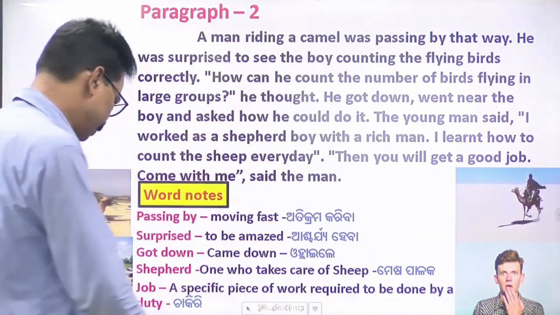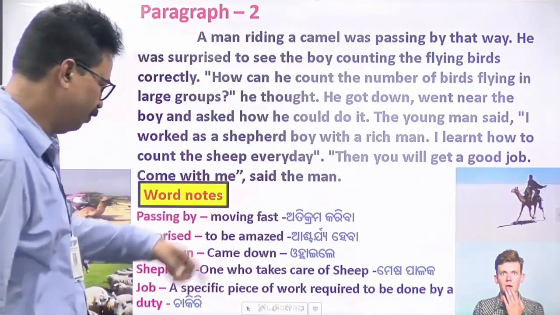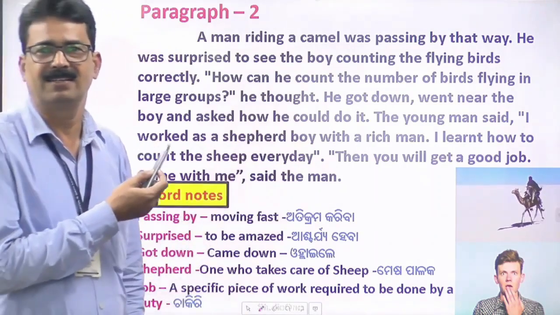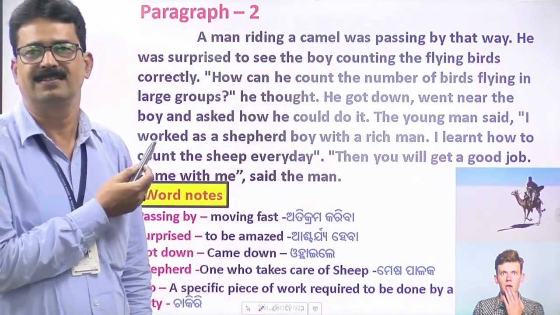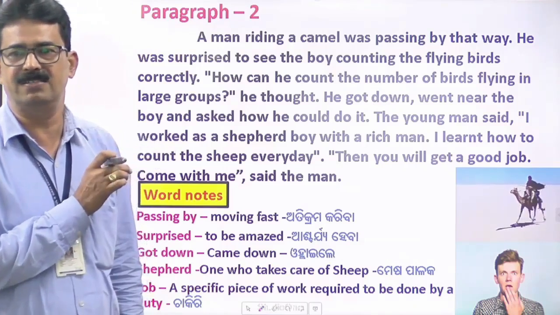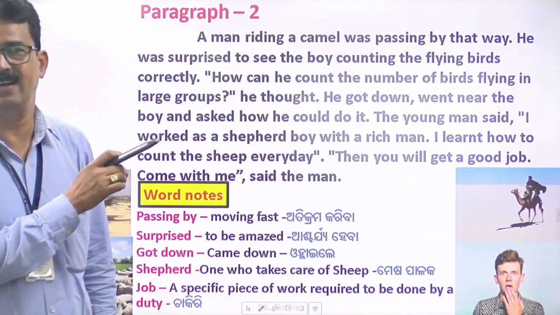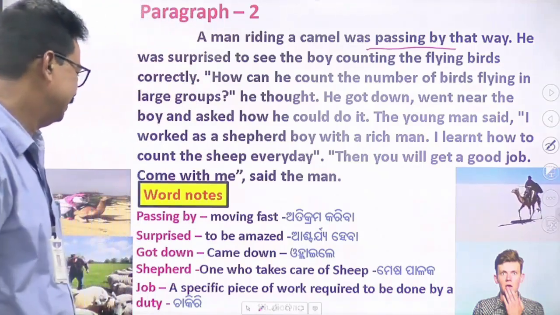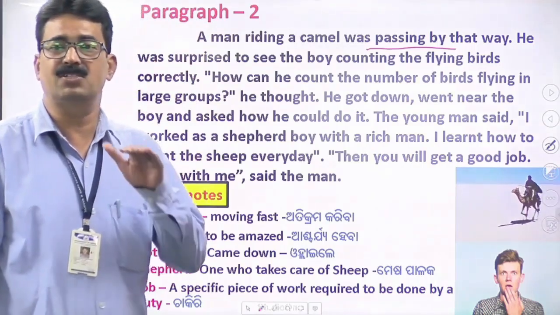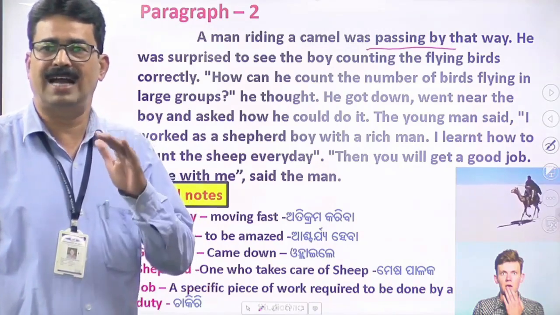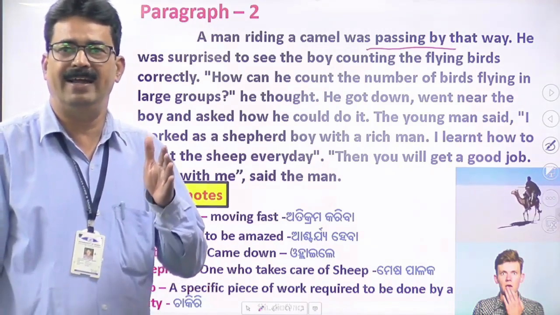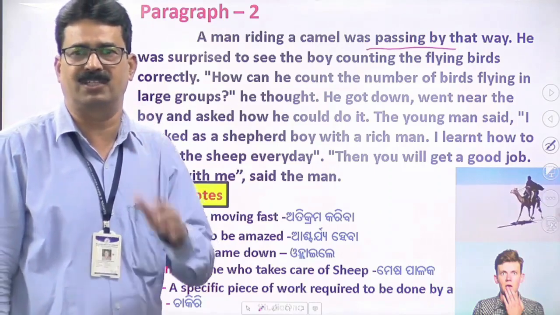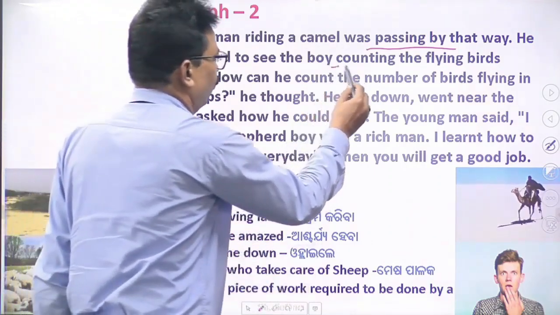Passing by. Here we learn that passing by means moving fast. Please refer to where the word passing by is written. The word passing by is in the first line of paragraph number 2. At that time the person riding on a camel saw and became astonished that the boy was counting all the birds correctly. Here is a word, counting.